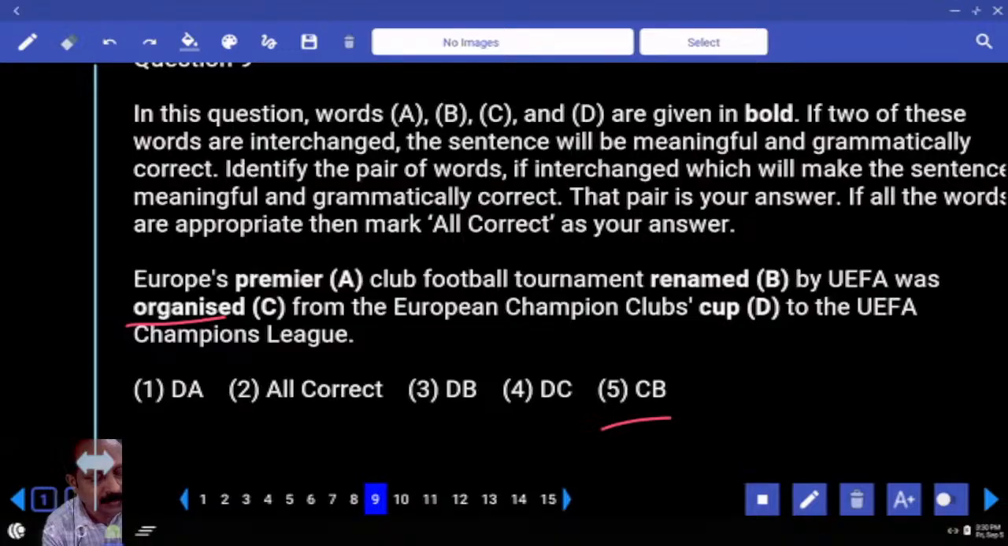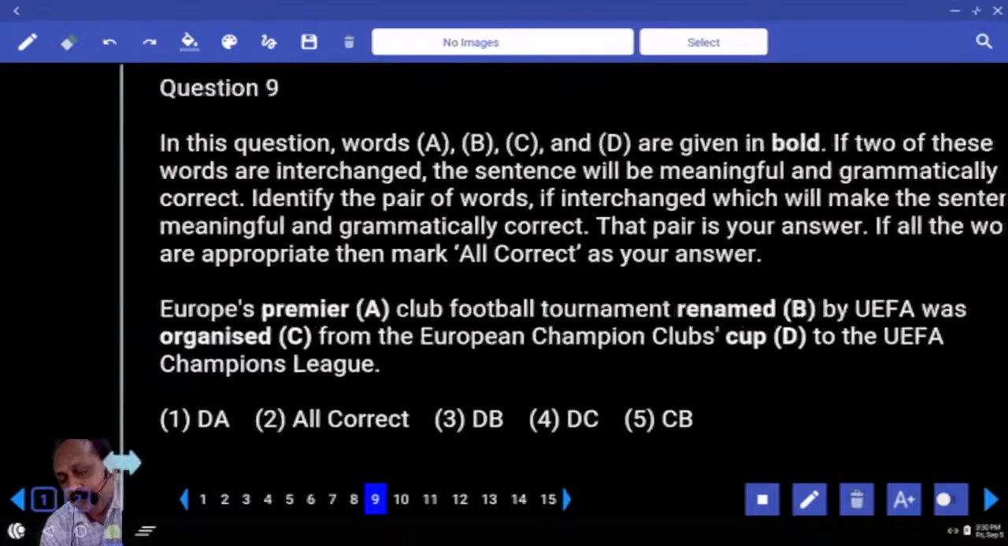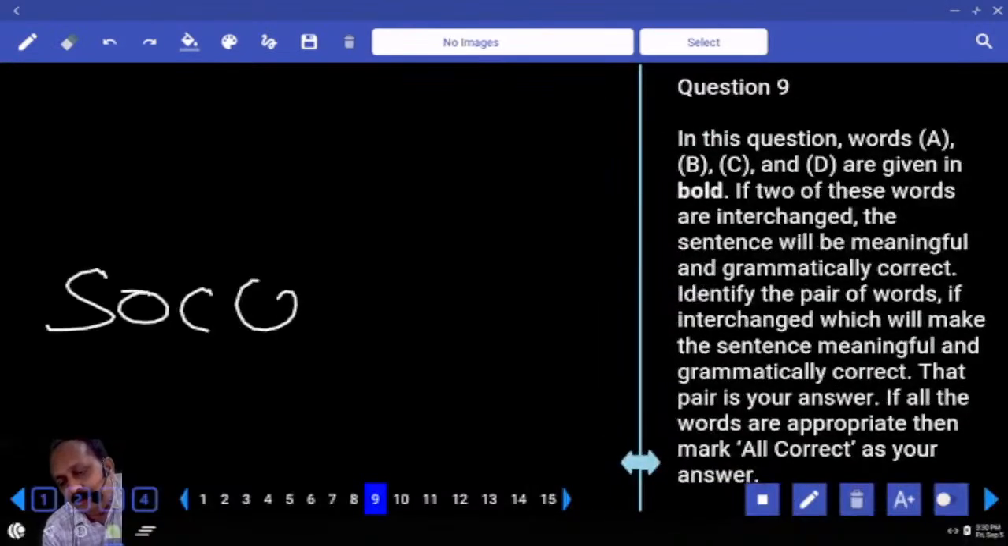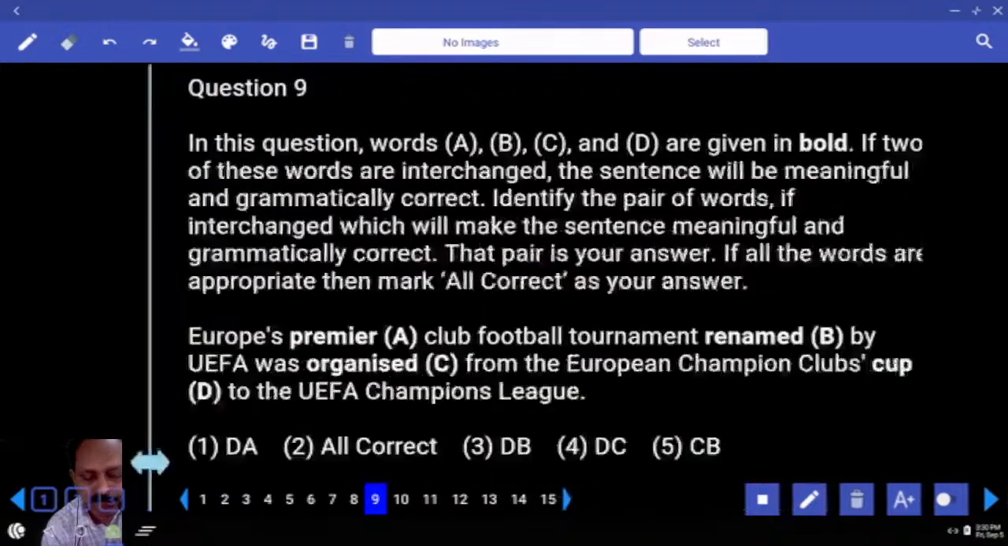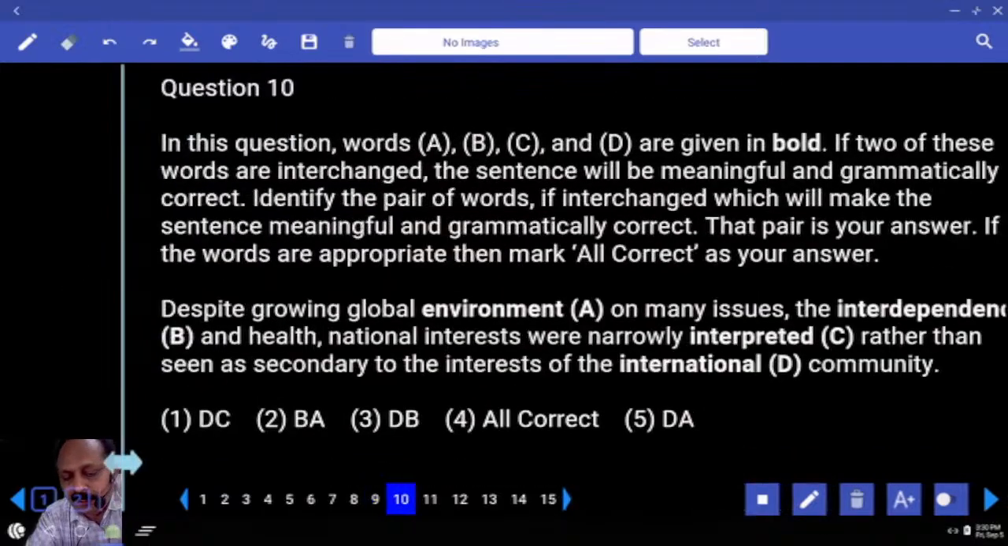They're all crazy about football. Is football popular in our country? What is the other word for football? No, soccer. You all know that? Good. Subtle differences are there.